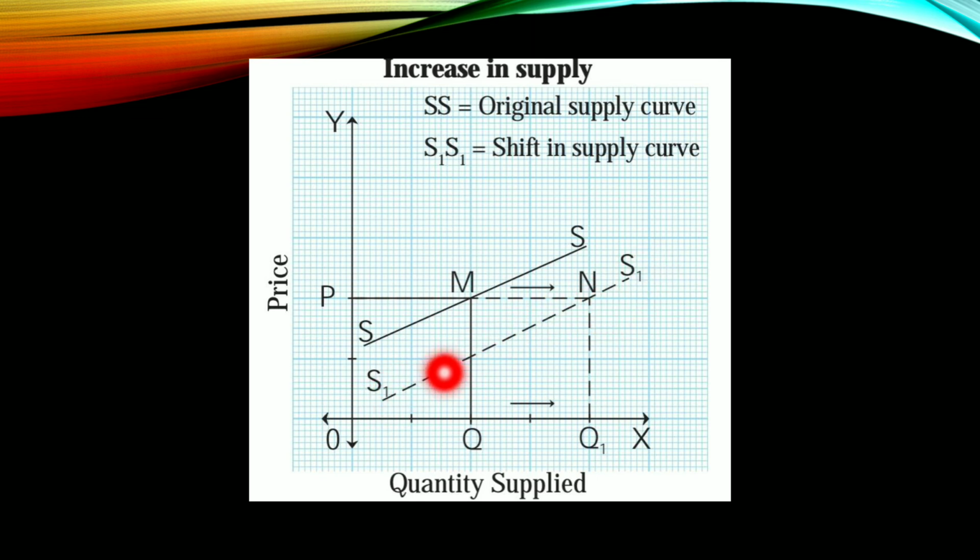So here you can observe that the original supply curve is SS and the shifted supply curve is S1S1. Due to increase in supply, our supply curve shifts to the right-hand side. Clear? This is increase in supply. In increase in supply, the supply curve shifts to the right-hand side of the original supply curve. Clear?